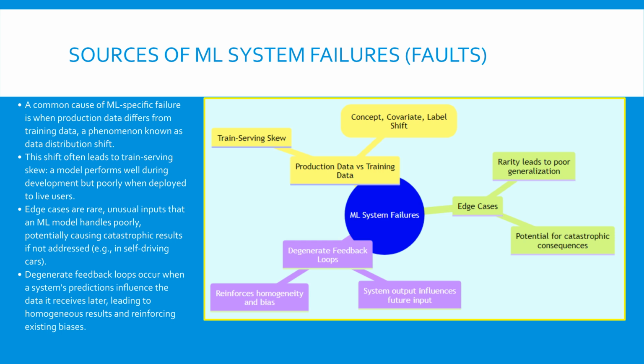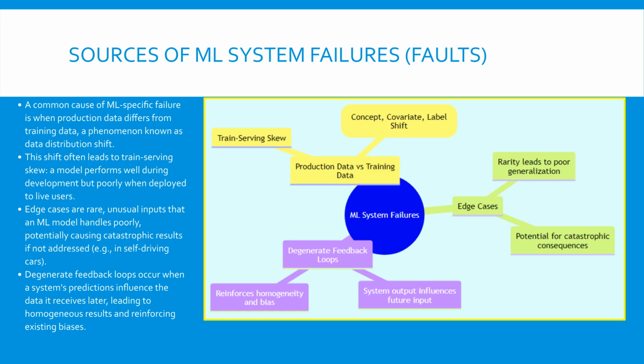The first, and arguably most pervasive, is the data distribution shift. Your model learns from a finite training set, but real-world data is constantly changing and often messy. If the unseen production data diverges from the initial training data, perhaps due to new feature encoding or seasonal trends, the model won't generalize well, causing a train-serving skew.